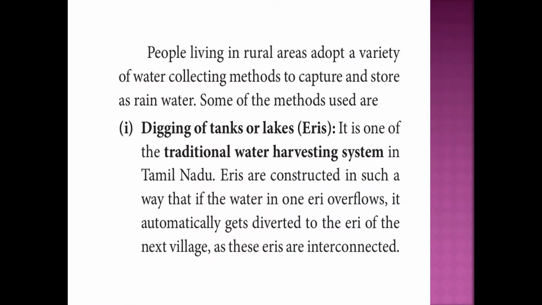People who are living in rural areas adopt a variety of water collecting methods. The first one is digging of tanks and lakes, airies. Constructing airies in Tamil Nadu is a traditional water harvesting system. Airies are constructed in such a way that if the water in one airy overflows, it will get diverted automatically to the airy of the next village. And so these airies are interconnected.